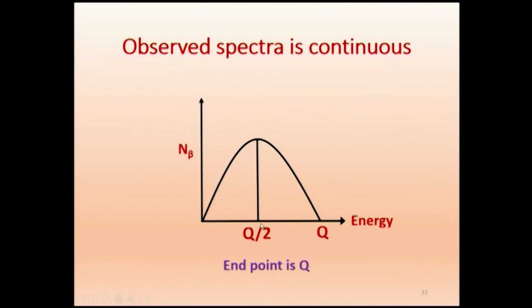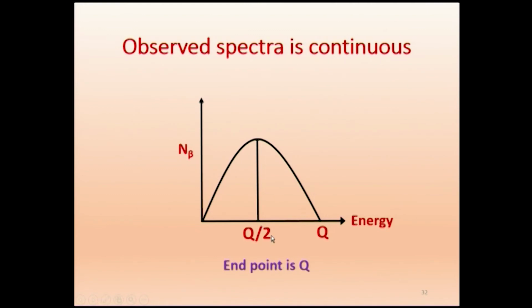Experimentally, you find that most of the beta particles are coming with the energy Q by 2, only half the energy that is expected. What we expect is this one, according to equations 1, 2, 3. This is the energy we expect. But we find that most of the particles, because this is the peak of the curve, are coming with half of that energy. So suppose 4 MeV is expected, most of them are coming with 2 MeV. If 5 MeV is expected, most of them are coming at 2.5 MeV.